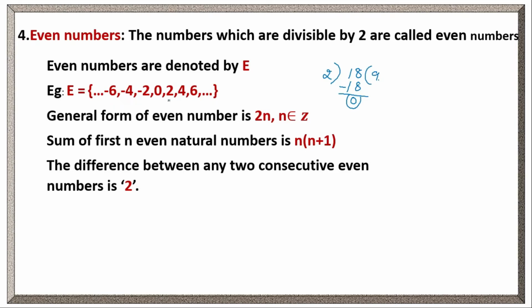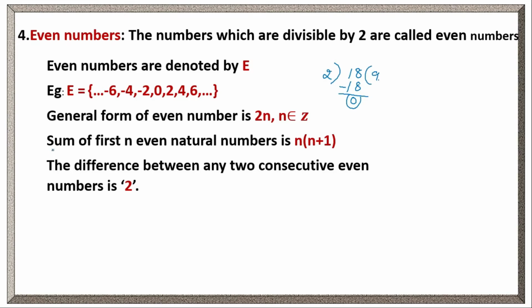Yes. It will give the remainder 0. Here the general form of an even number is 2n, where n belongs to integers. Here we can take any integer. Suppose if n equals 0, it will become 0. If n equals 1, it will become 2. If n equals 2, it will become 4. Clear? If n equals -1, it will become -2. In that way we got all these even numbers.